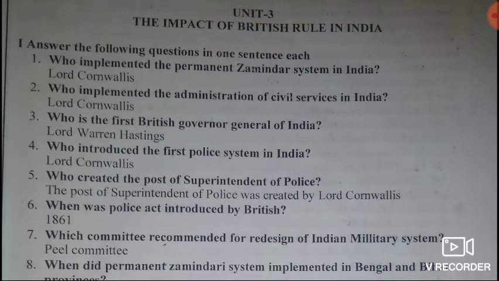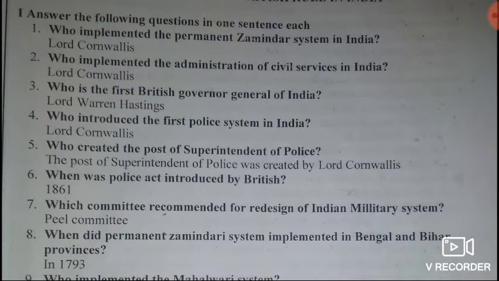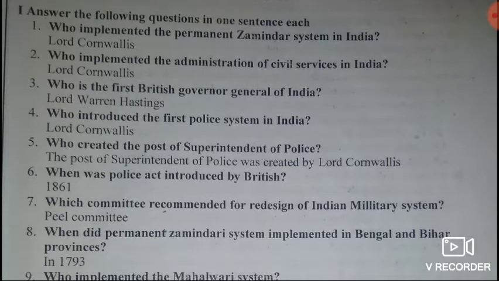Answer. Lord Cornwallis. Then third question. Who is the first British Governor General of India? Answer. Lord Warren Hastings was the first British Governor General of India.